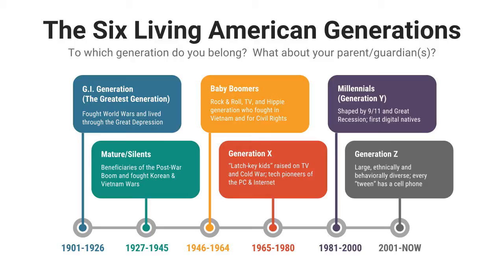The 6 living American generations are listed here, starting with the GI generation and ending with Generation Z. The GI generation fought the world wars and lived through the Great Depression. They are often referred to as the greatest generation. The next generation was the mature Silents, who fought the Korean and Vietnam Wars and who benefited from the post-World War II boom. Their children were called the baby boomers. They loved the Beatles, protested the Vietnam War, and fought for civil rights.